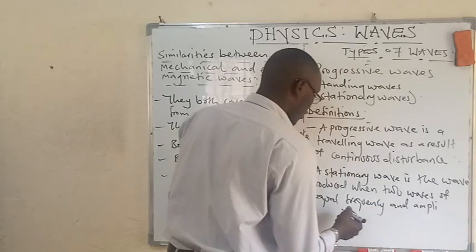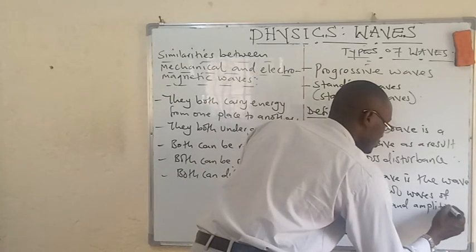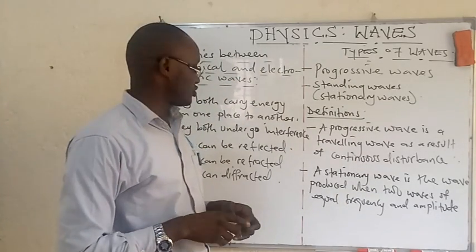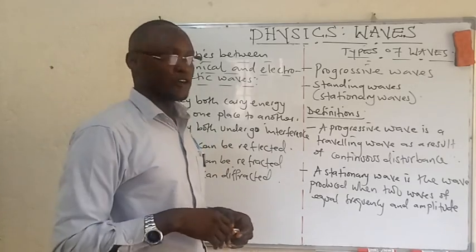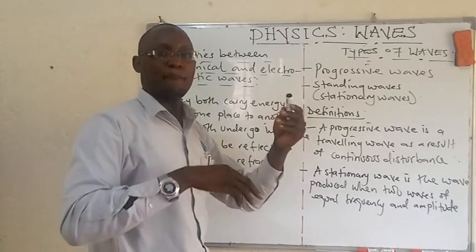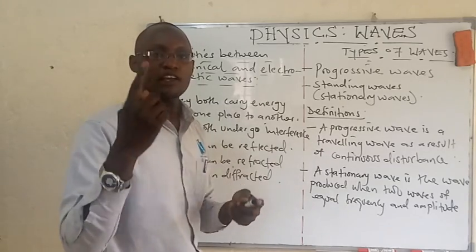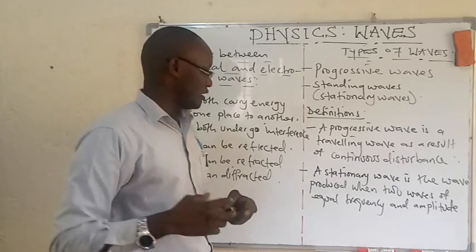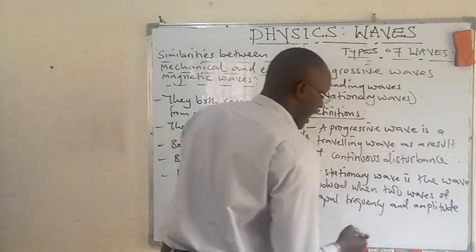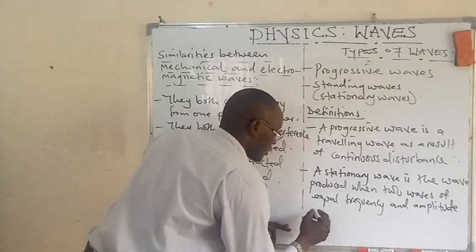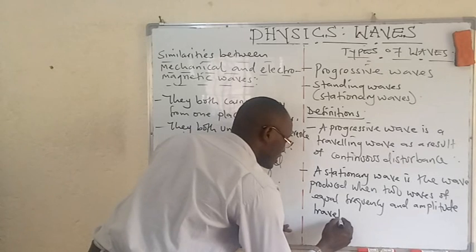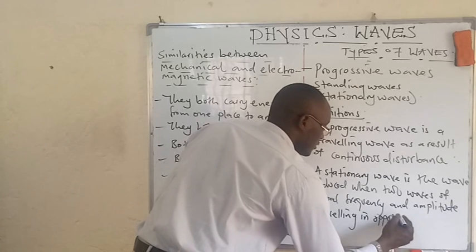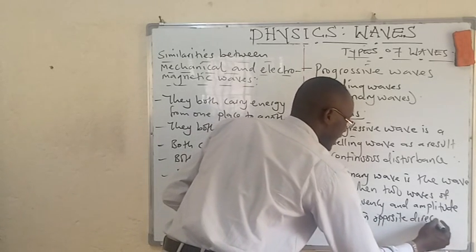So, when two waves of equal frequency and amplitude, you must have heard about maximum displacement of a particle from rest position. That's what we call the amplitude. You must have heard of frequency as number of oscillations made in 1 second. That is frequency. We shall talk about it in detail under the terms used in waves. So, equal frequency and amplitude, they should be traveling in opposite directions,